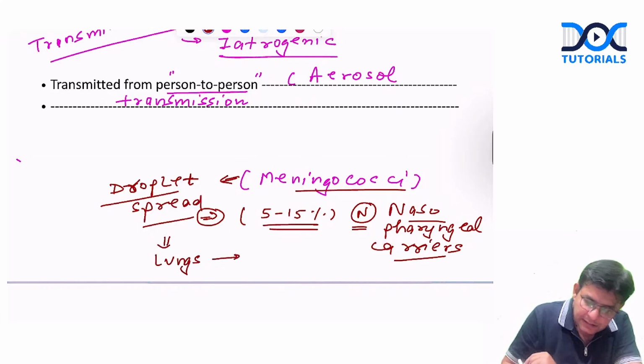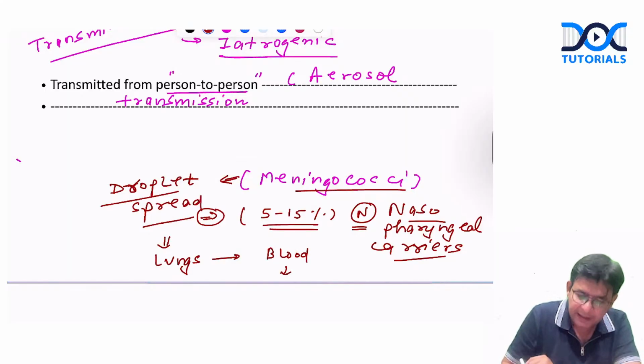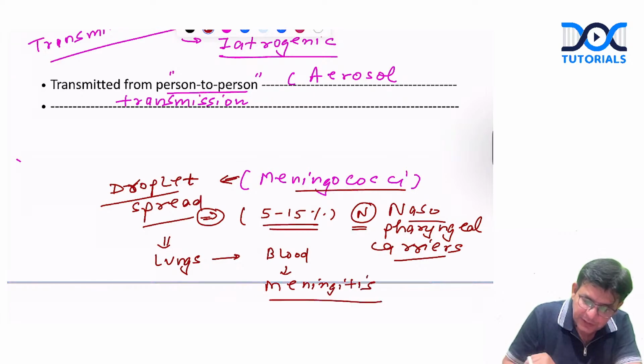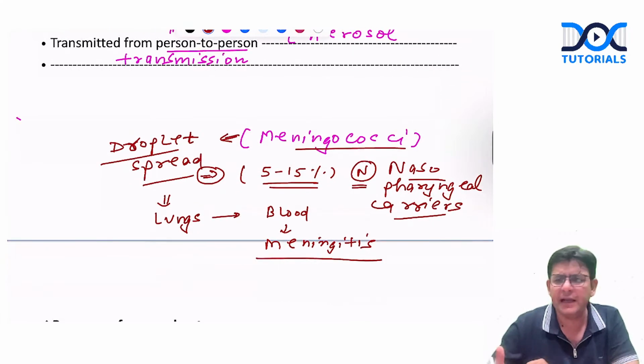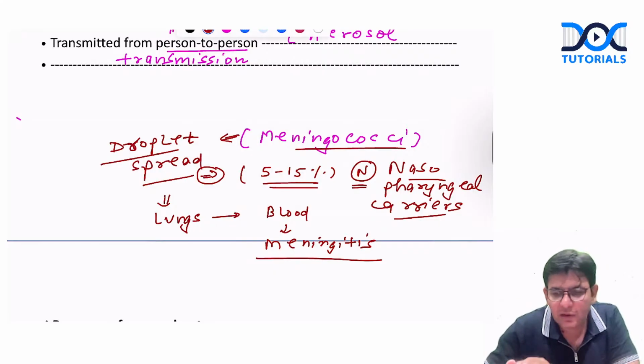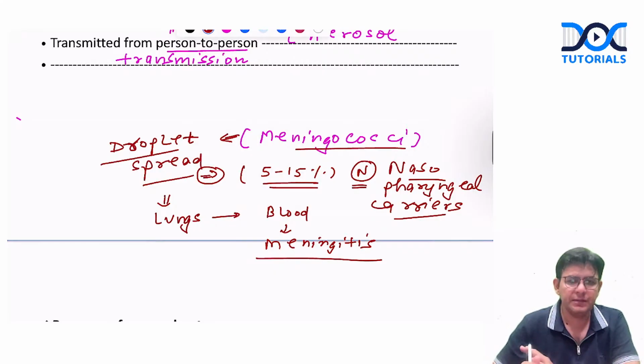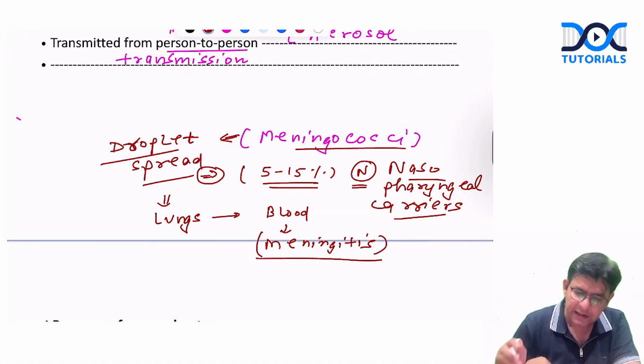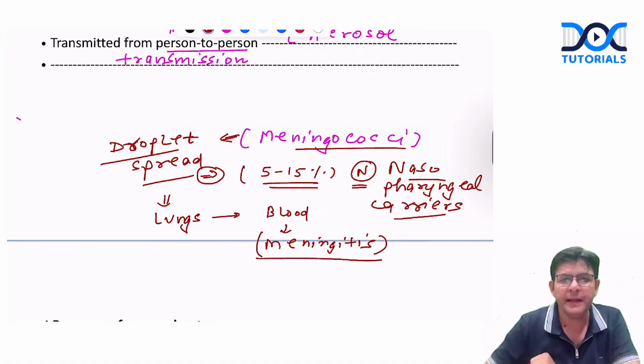After the lung it goes to the blood, and through this hematogenous route it reaches the brain and the person lands up with meningitis. So in most of the infections, the same thing happens: there is a droplet spread or aerosol transmission, it involves the lungs, and through the blood it goes into the brain and thereby involves the meninges, and that is what is termed meningitis.